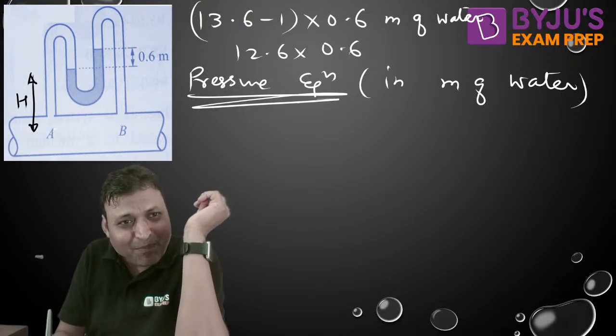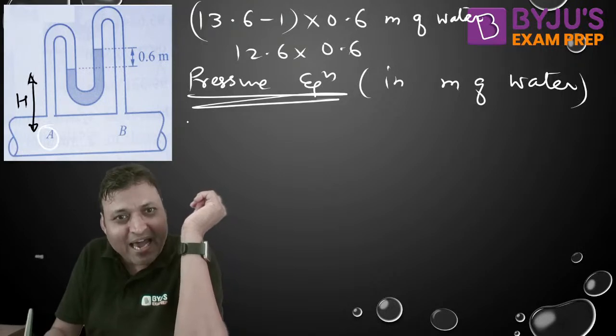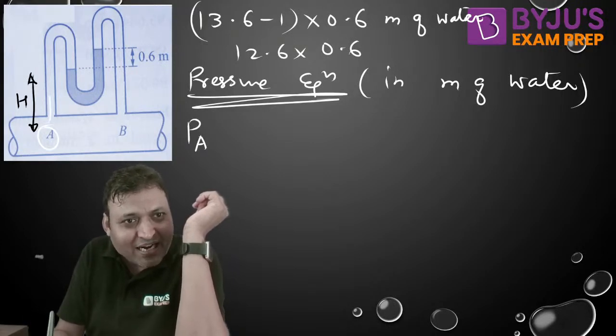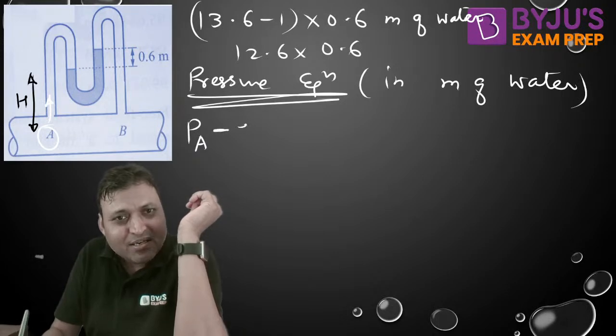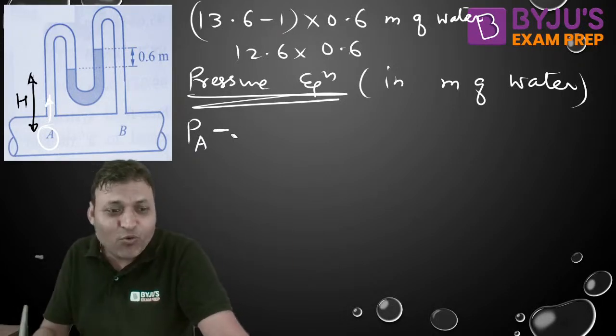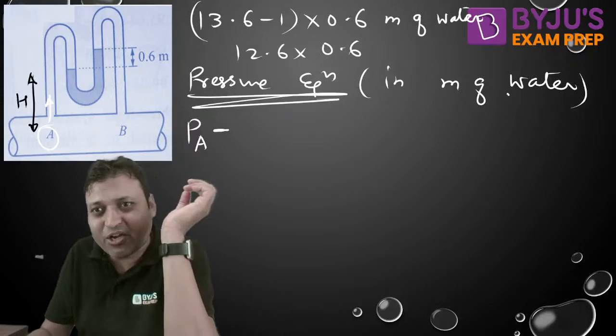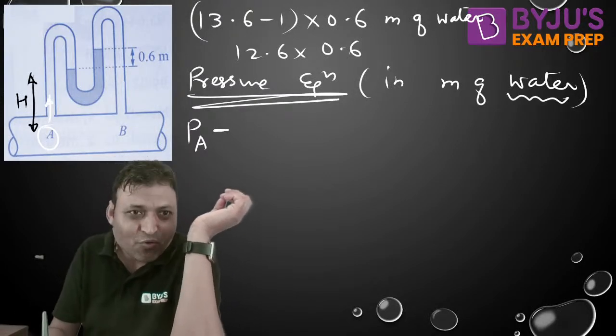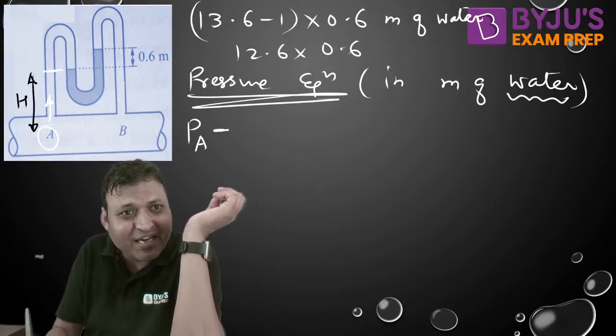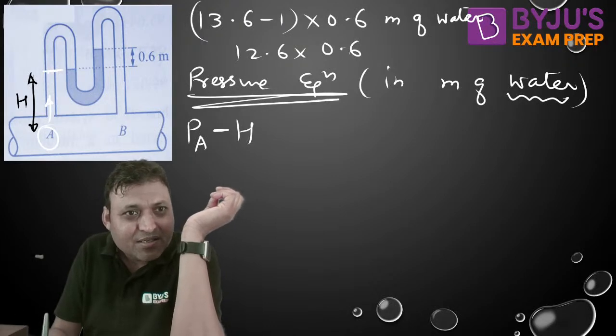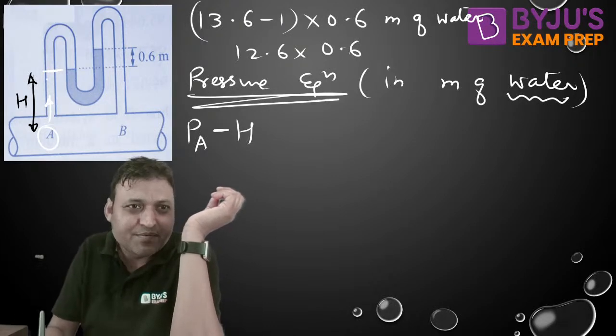We can assume the pressure at A as PA in terms of water. We are traveling in the upward direction, minus. Then we are traveling in water only, so no need to convert. We can say minus h. The unit is meter of water.